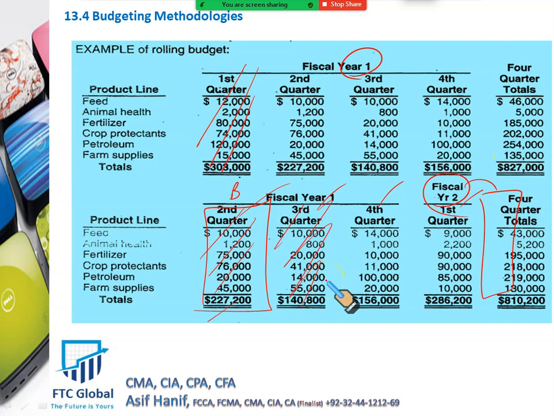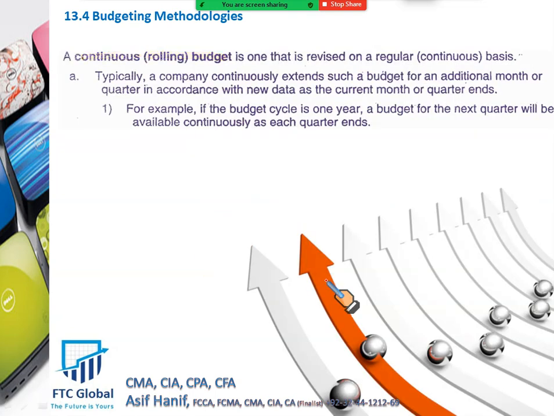So budget keeps on rolling from quarter to quarter, and it is revised regularly so that our budget remains updated and fully relevant. And this is what has nicely been put here. A budget that is revised on a regular basis is called a continuous budget or a rolling budget. So what we do in this budget, a company continuously extends such a budget for an additional month or a quarter in accordance with the new data as the current month or quarter ends. Means once a month or quarter is over, we attach next month and quarter, and this budget keeps on revising itself.